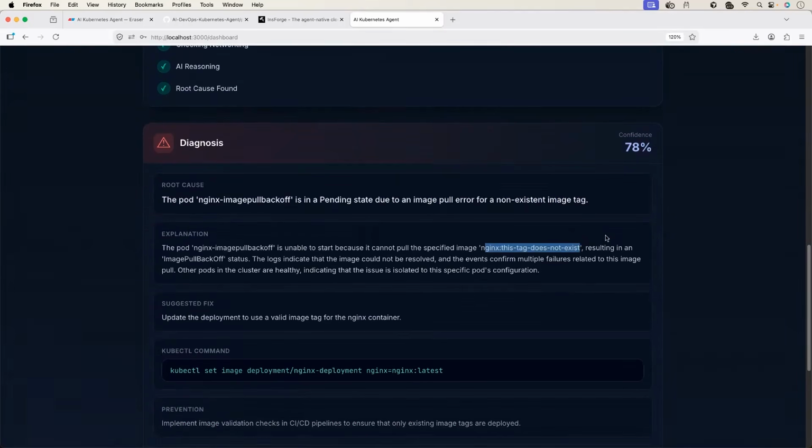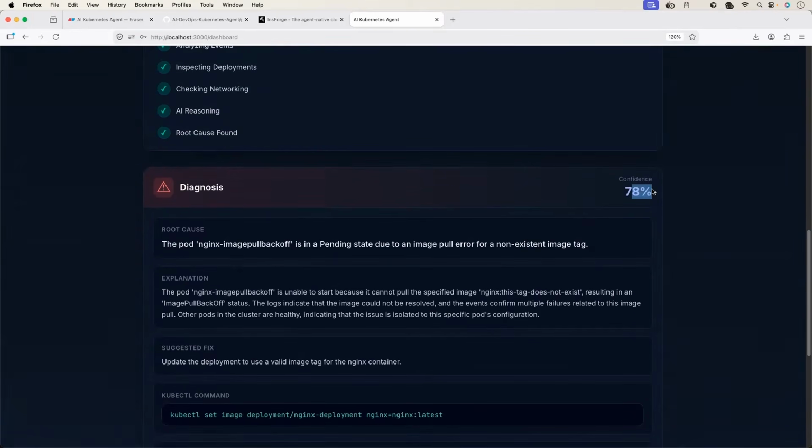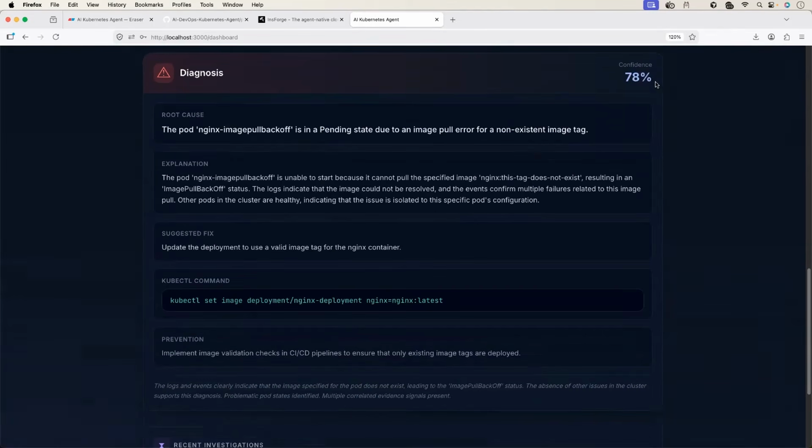This is the image that you're using, and this image is invalid. Just use a valid image, something like nginx:latest. It also gave the kubectl command. This is the confidence score. AI is confident that the command is 80% correct, or the investigation is 80% correct.